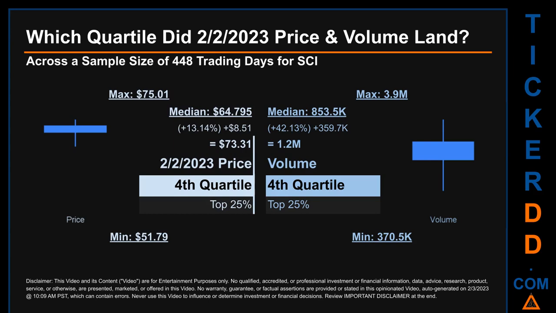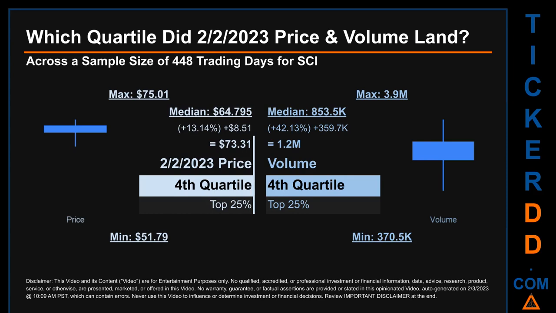Which quartile did the 2nd of February 2023 price and volume land? Across a sample size of 448 trading days, the maximum end of day price for SCI was $75.01, while the minimum was $51.79. Within that price range, the 2nd of February 2023 price, of $73.31, landed within the 4th quartile, meaning that it was within the top 25% of all sampled end of day prices. The day's volume landed within the 4th quartile, marking it within the top 25% of all sampled daily volume, which saw a max daily volume of 3.9 million and a minimum of 370.5 thousand.